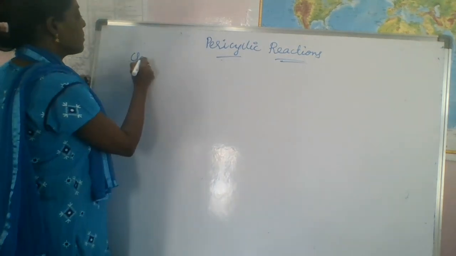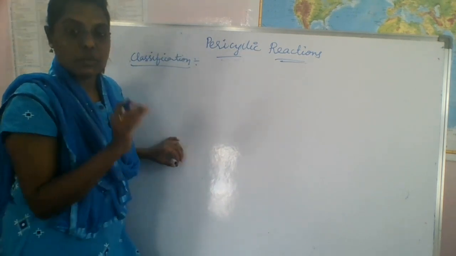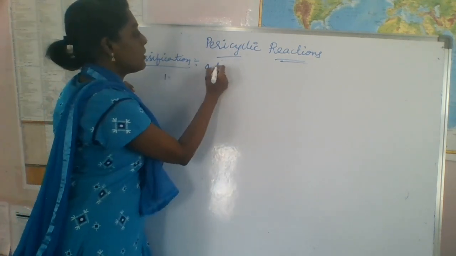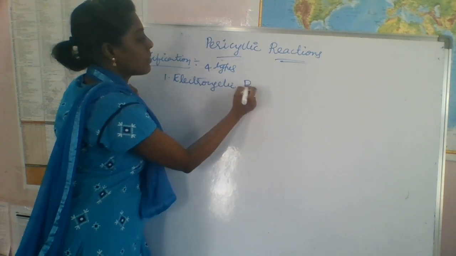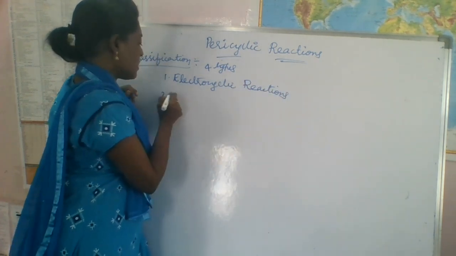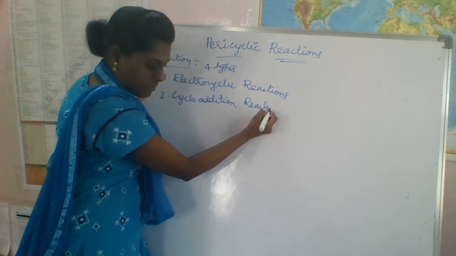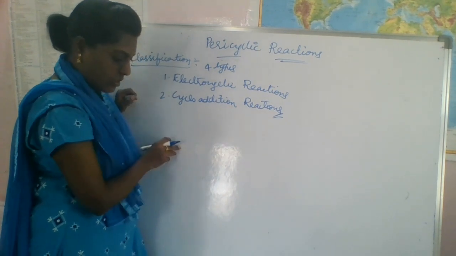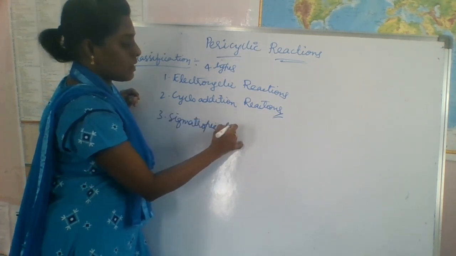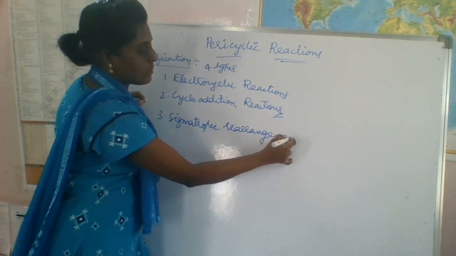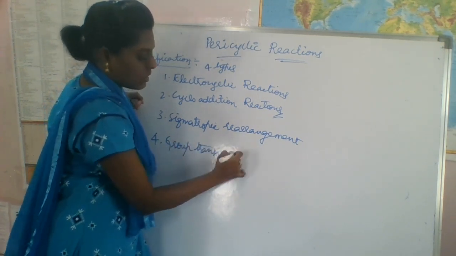Let's see the classification. Here these are classified into mainly 4 types: electrocyclic reactions, second one cycloaddition reactions, third one sigmatropic rearrangements, and fourth one group transfer reactions.